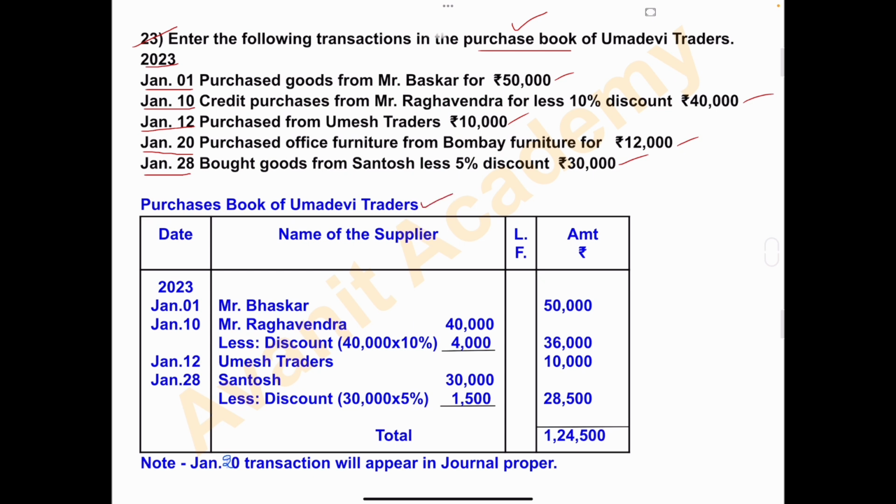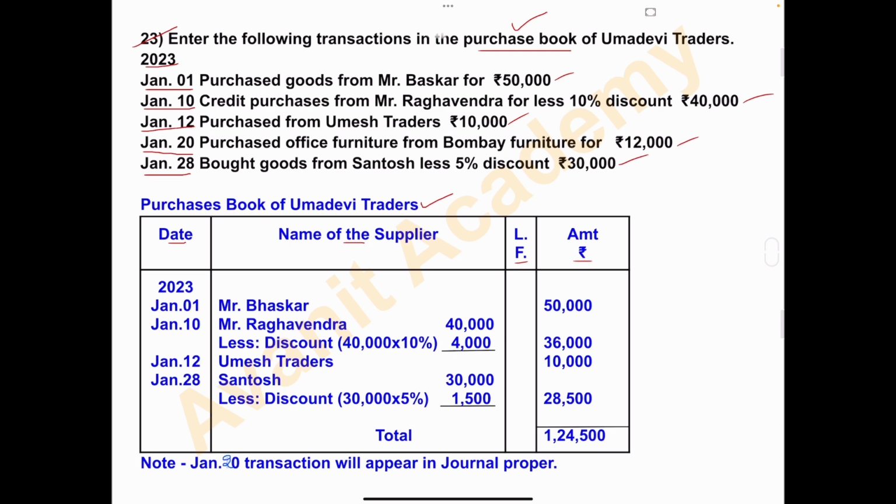Columns are date, name of the supplier, LF, amount. So in this problem, the invoice number is not given, so I did not add another column. If an invoice number is given, add another column after the date: invoice number, then name of the supplier, LF and amount.